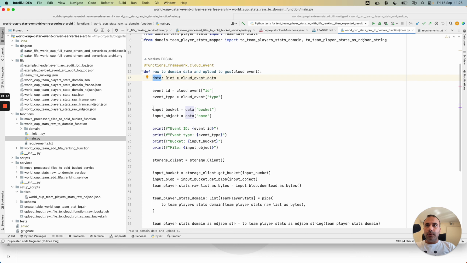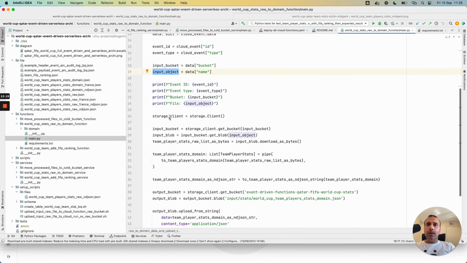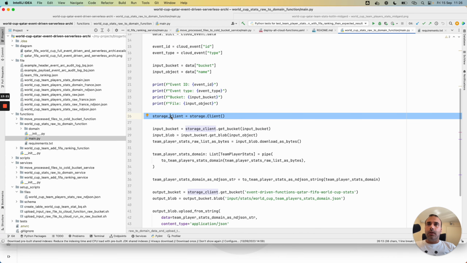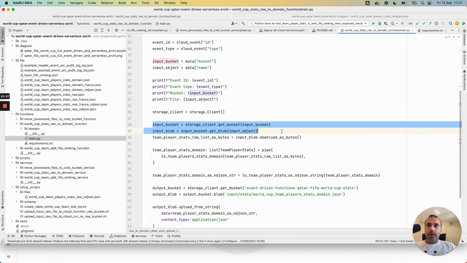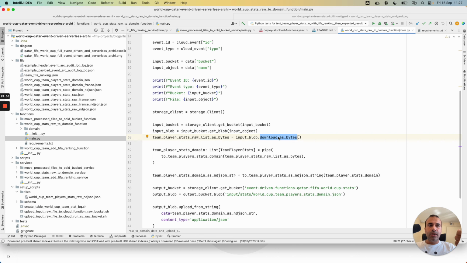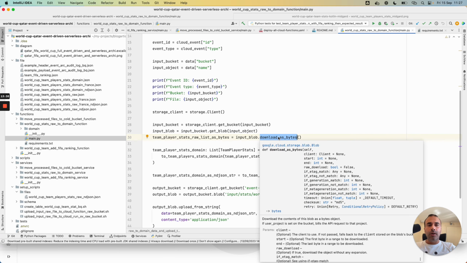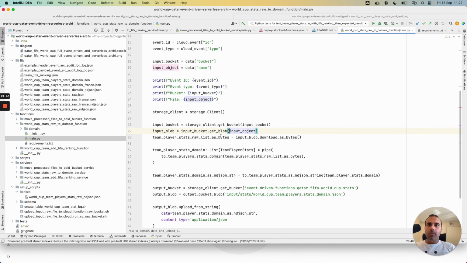This event gives me the concerned bucket and the concerned object. Then I have the Cloud Storage Python client. I prepare the input bucket and the input blob object. And with this syntax, download as bytes, I can retrieve the data from the input raw file.